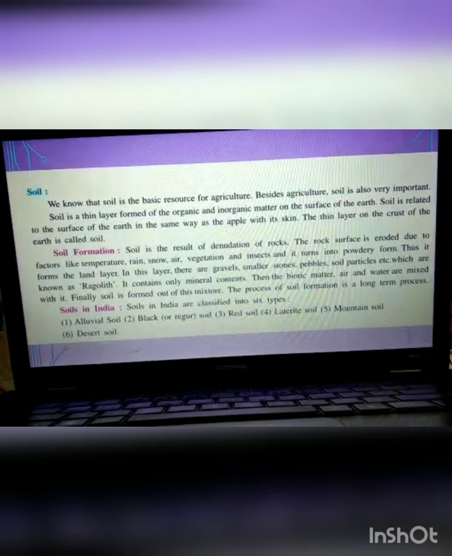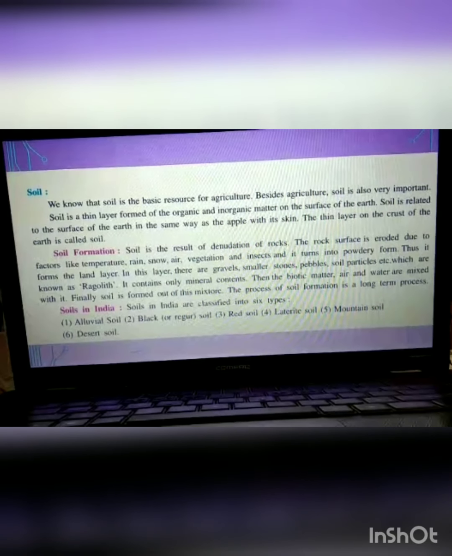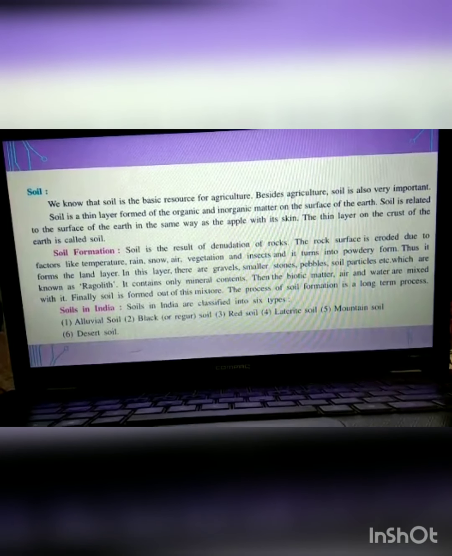Okay. Moving on, soil formation is because of the denudation of rocks. When rocks break down, the surface of the rock erodes, and they break down due to factors like temperature, rain, snow, vegetation, and insects, and they turn into a powdery form. Now this powdery form forms a layer. There are gravels, stones, pebbles, soil particles, etc., known as regolith. It contains only mineral contents, then the biotic matter, air, and water are mixed, and finally soil is formed.